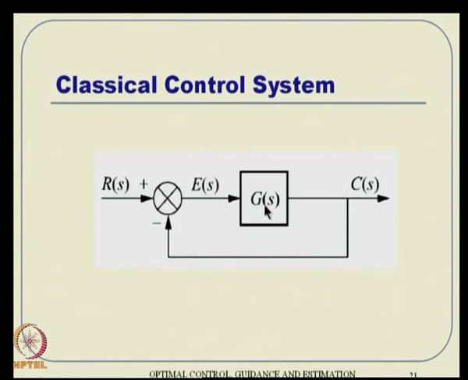So, in a control and plant together sense, this G of S comes into the picture. You have unity feedback or non-unity feedback and all sorts of things there. This is a very standard thing actually. Essentially, if you look at it, this is nothing but a stabilizing control design problem. You design a control gain in such a way that the closed loop plant dynamics, whatever you see here, is stable. In other words, it drives to 0 actually. All those things are fine. No questions on that.